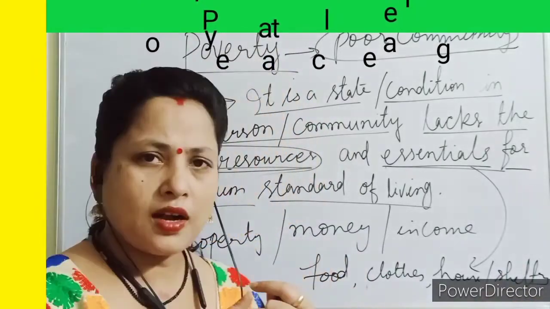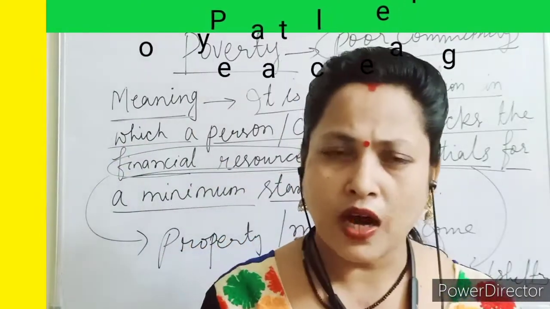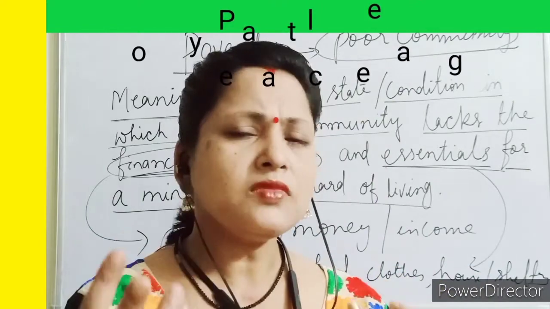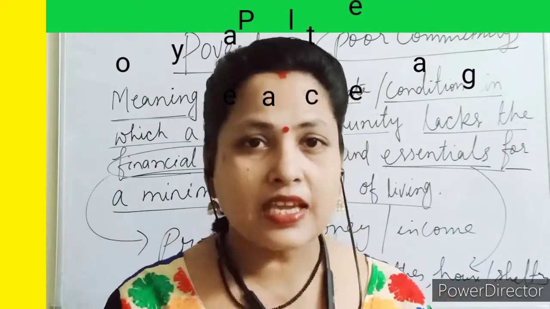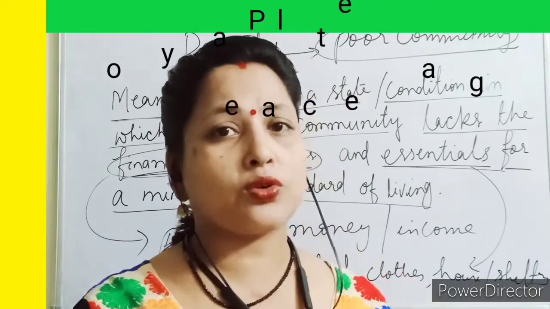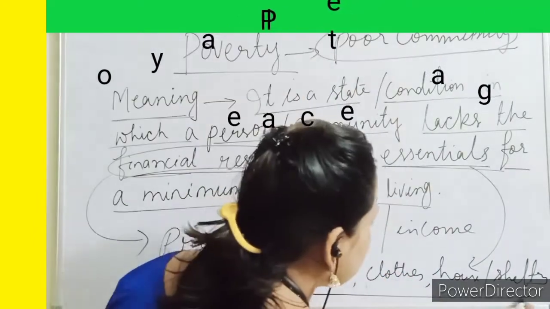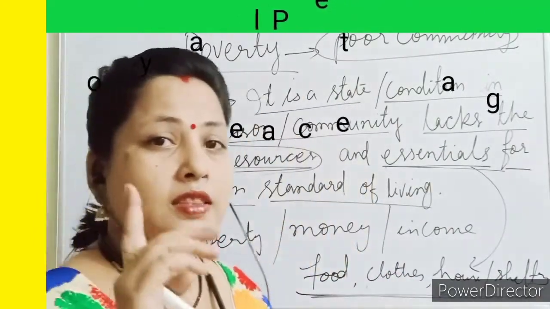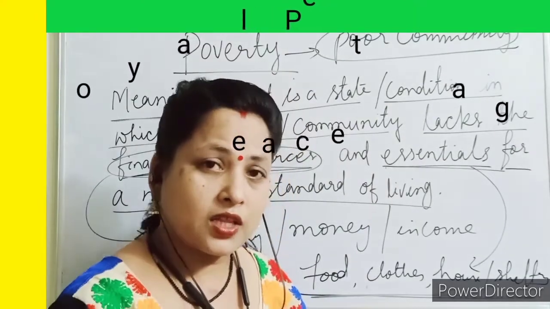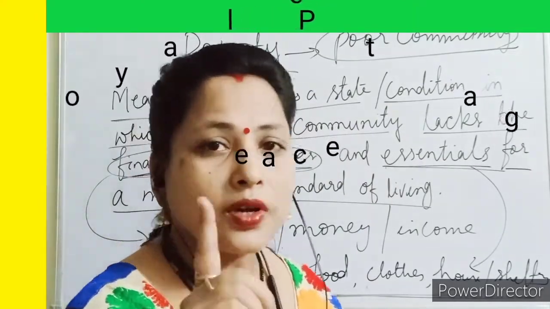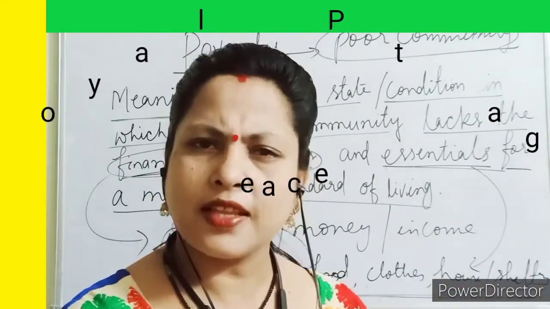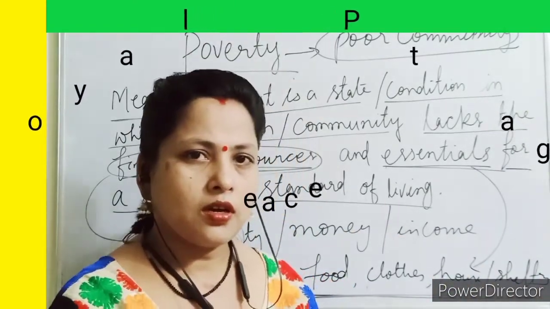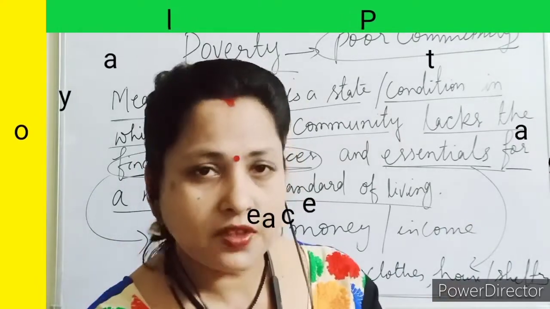It can be landless laborers, small farmers, a beggar, construction workers. In case they are unable to satisfy these minimum things, then you can say they come under this category called poverty, because they are suffering from poverty.